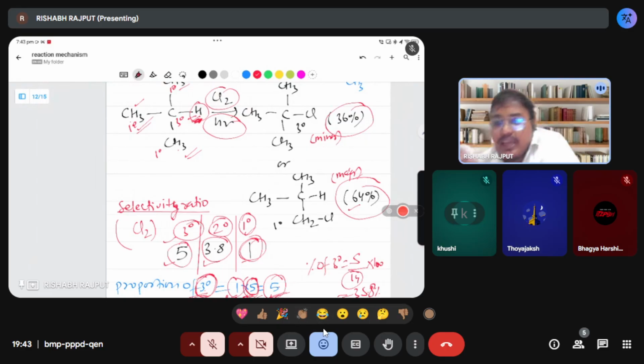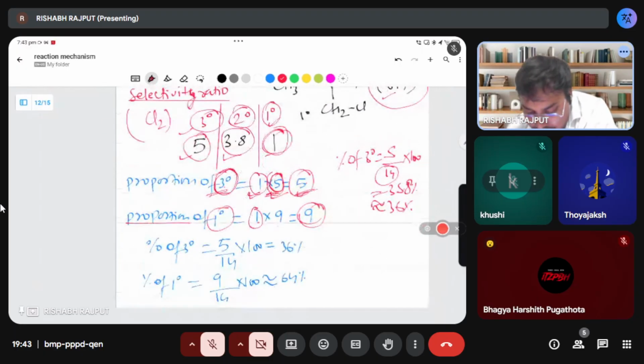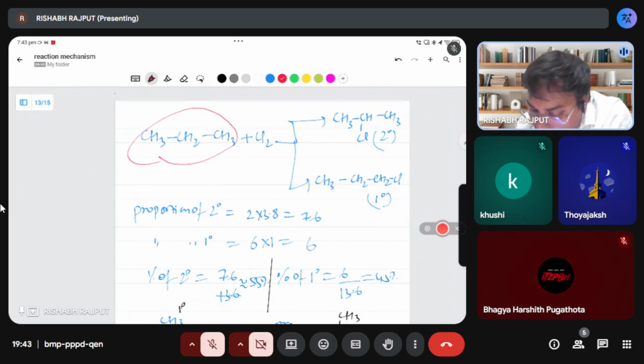So that is a special case for chlorine only. For bromine and iodine, they will follow the stability only. Okay. I will prove it here. See, I will work it out for propane also. How they will get this 55% and how they will get 45%.